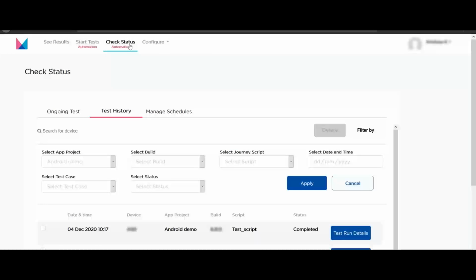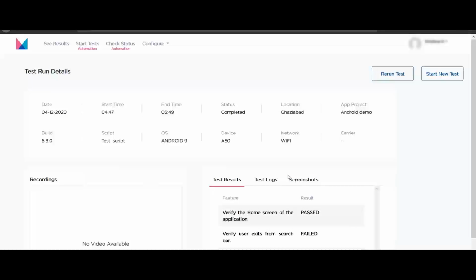The Check Status tab helps you view the status of the test. It allows you to see both ongoing tests and test history as well as manage schedules. If the status of the test is completed, then test run details show results in the form of screenshots, recordings, test logs, and live logs.